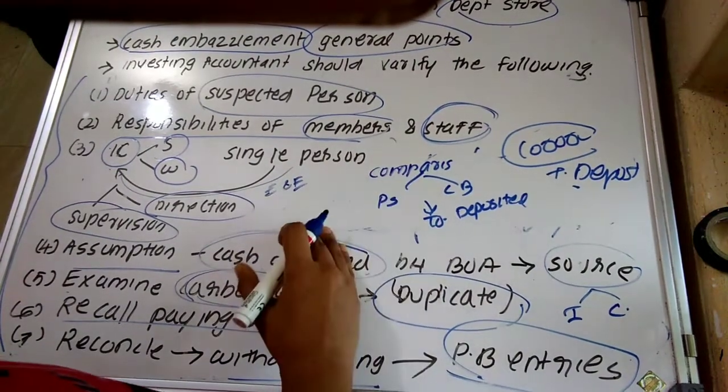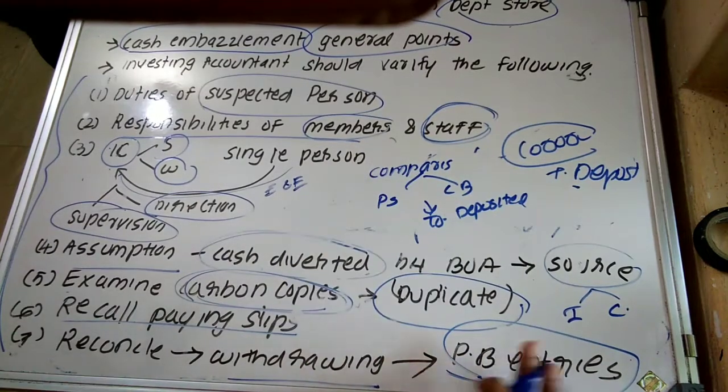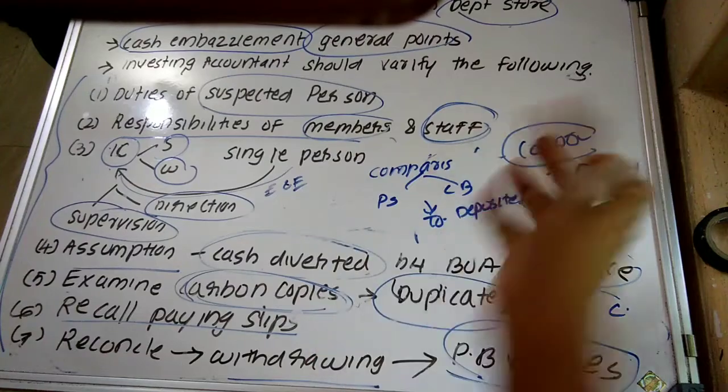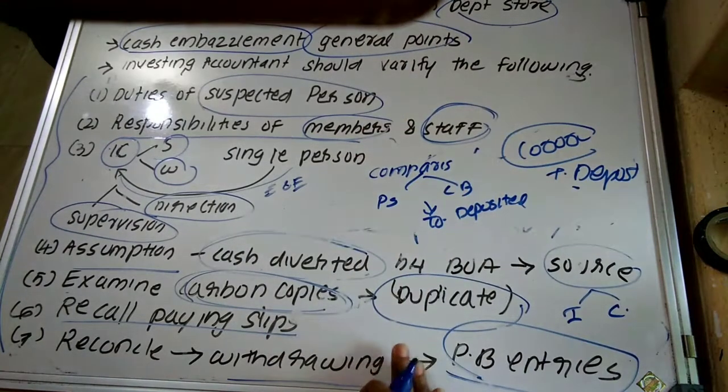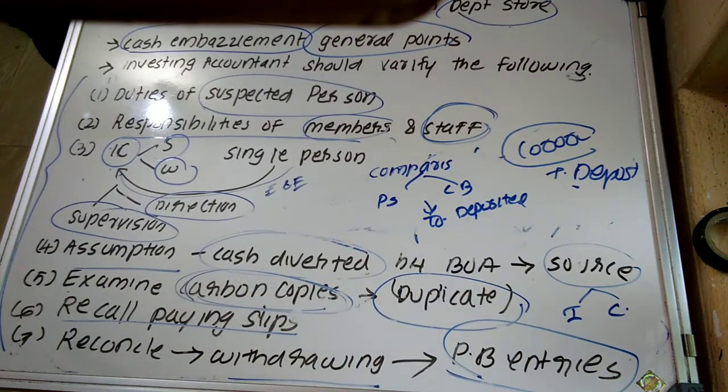So he has to make an analysis of the withdrawals with reference to entries in the passbook. So he can understand the total amount withdrawn, whether it has actually been withdrawn or not. So these are the procedures to be undertaken by the investigator for the purpose of investigation into cash embezzlement of a departmental store.